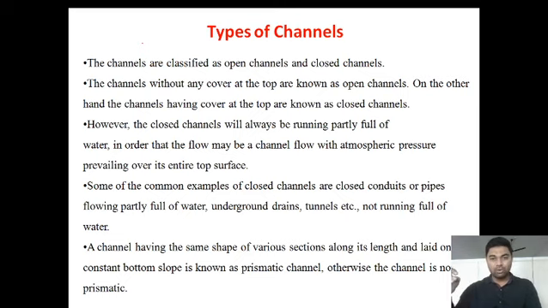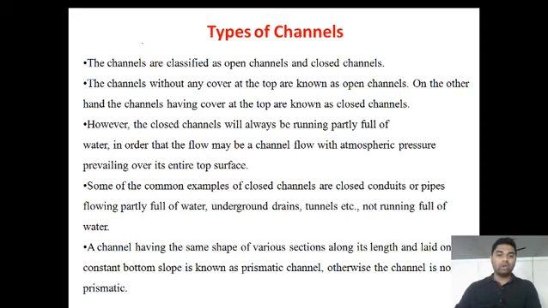Okay, in open channel flow, what is happening? There is atmospheric pressure prevailing over its entire top surface. Some of the common examples of closed channel are closed conduits or pipes flowing partly full of water, underground drains, tunnels, etc., not running full of water.